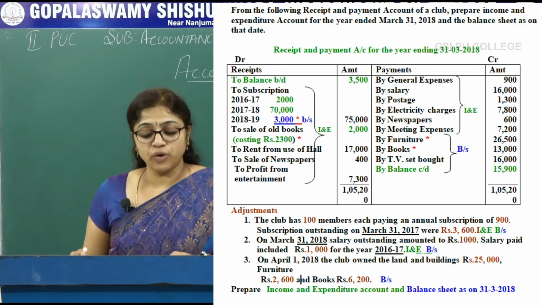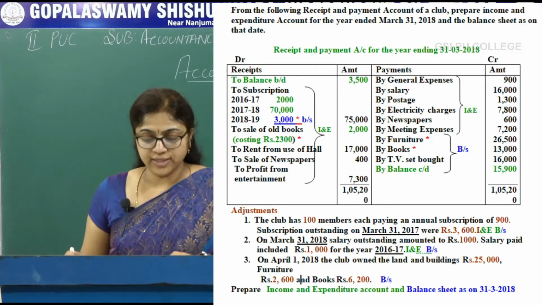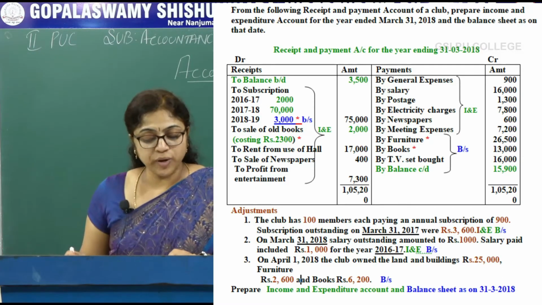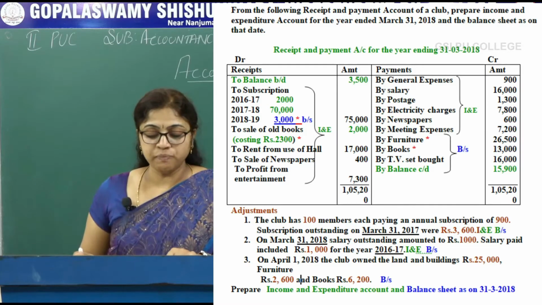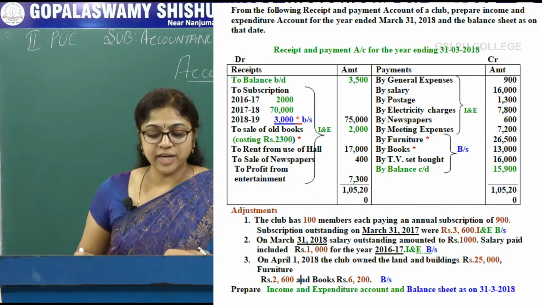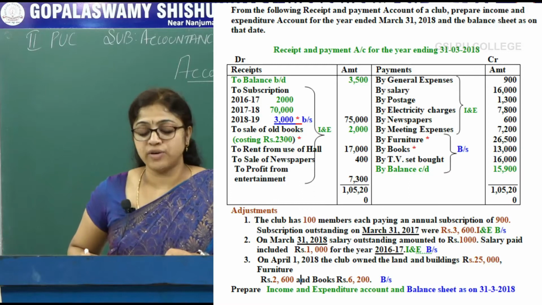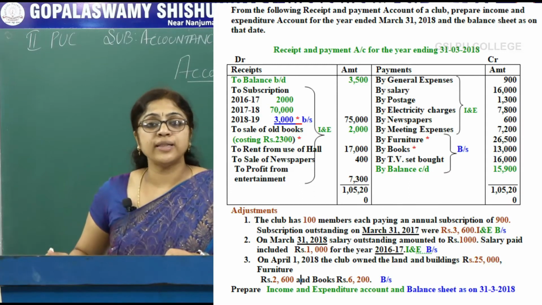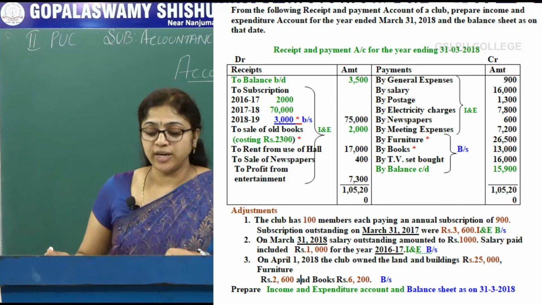Rent from use of hall, it is a revenue receipt. Sale of newspaper, it is also a revenue receipt. Profit from entertainment, it is also a revenue receipt. So, these are all recorded in the income and expenditure account.